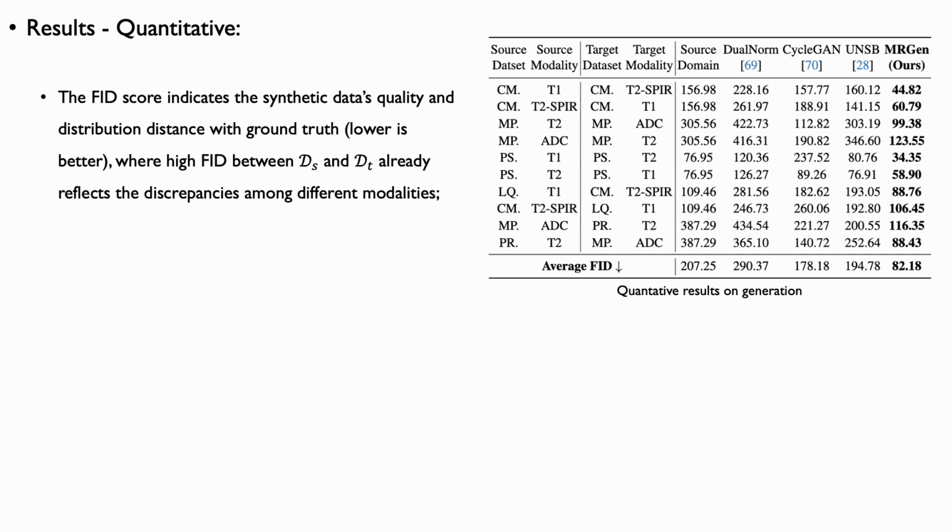For generation quality, we report FID to measure both the fidelity of synthesized images and their distributional discrepancy from the ground truth. The inherently high FID between the source and target domains underscores the substantial cross-modality differences. MRGen significantly outperforms data augmentation methods such as dual norm, as well as image translation approaches like CycleGAN and UNSB.